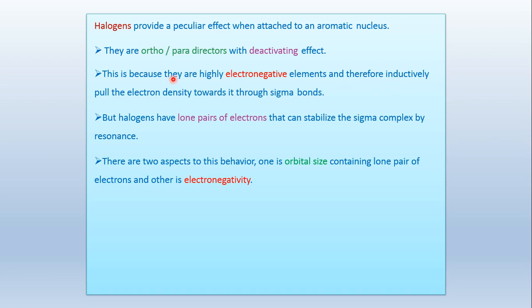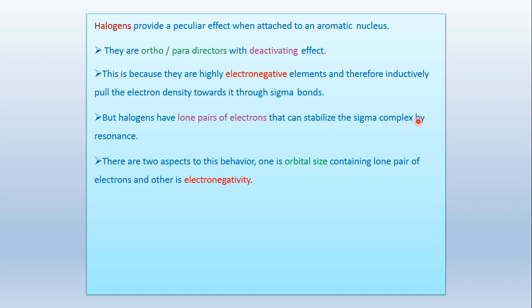Okay, so these are ring deactivators due to the minus I effect. Due to the inductive effect, that is the minus I effect, electron density is pulled outwards from the ring. But halogens have lone pairs of electrons, so these lone pairs can go into resonance and stabilize the sigma complex.